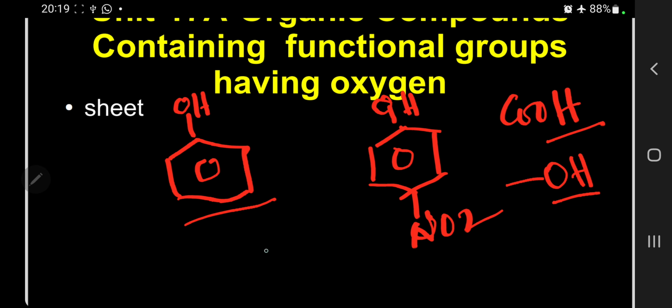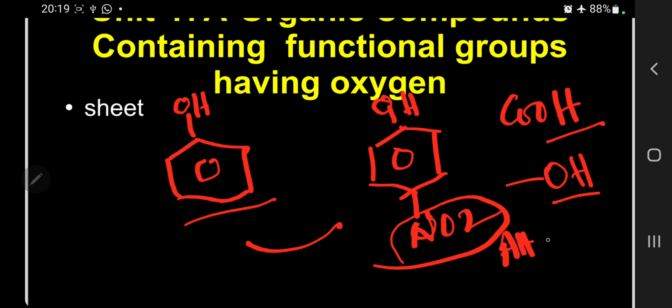So when we are comparing phenol with orthonitrophenol, paranitrophenol or metanitrophenol, how will it affect this? Generally, this NO2 group is a meta-orienting group, that is, an attracting group.